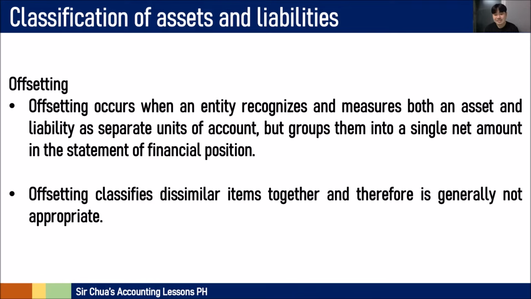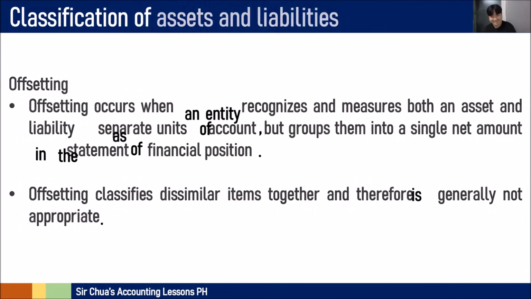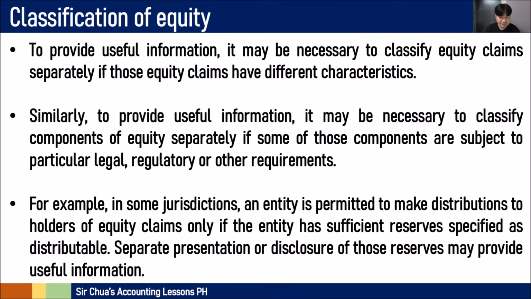So, let's say for example, talagang dissimilar yung items tapos gusto mong i-offset as to a certain net amount lang na total asset number minus total liability number and then ipapresent mo siya as a net amount. It's generally not appropriate because you didn't know the details between the two. Pinag-minus mo agad so you don't know the asset details, you don't know the liability details. So, it's not actually good for you to do that. Okay? Hindi na tayo understandable.